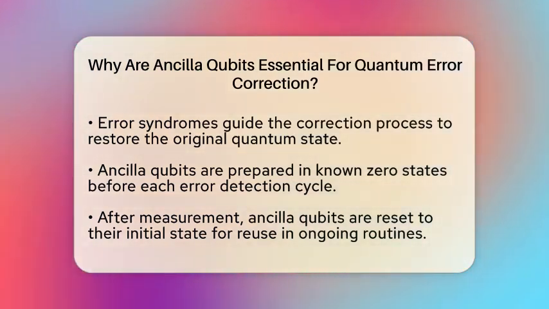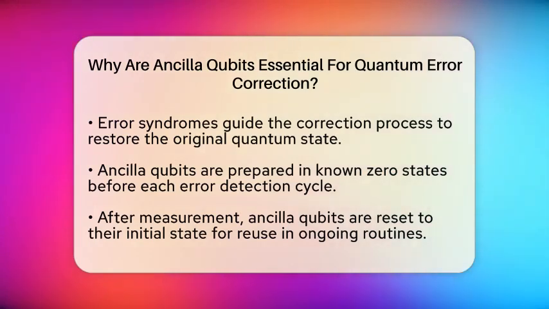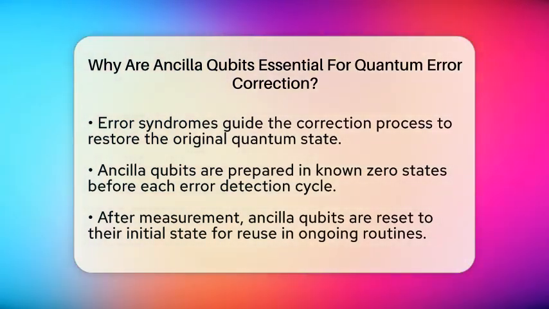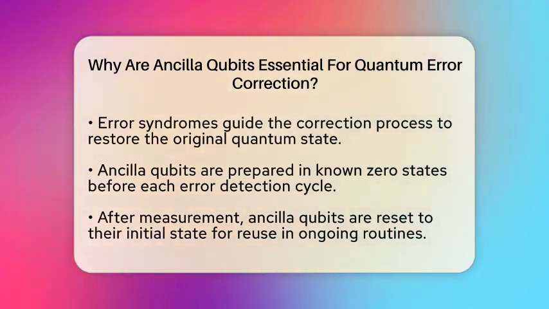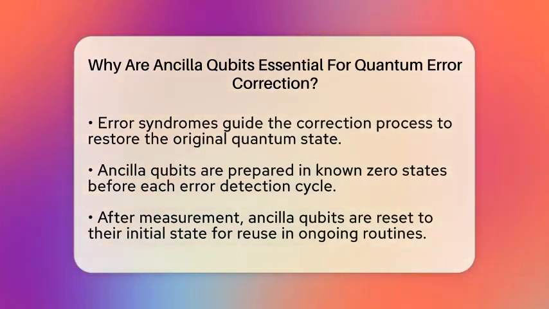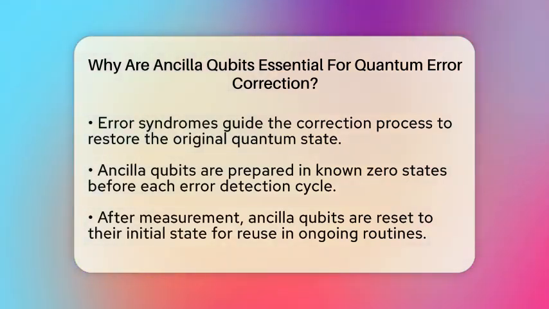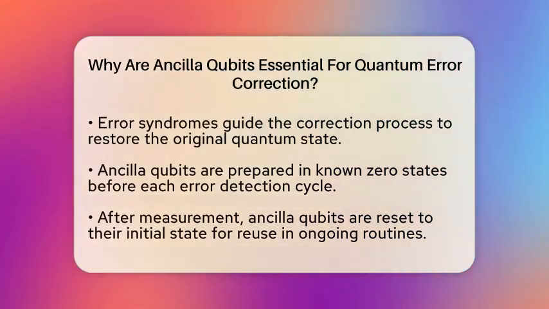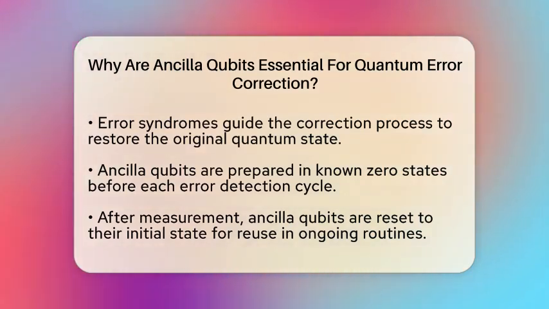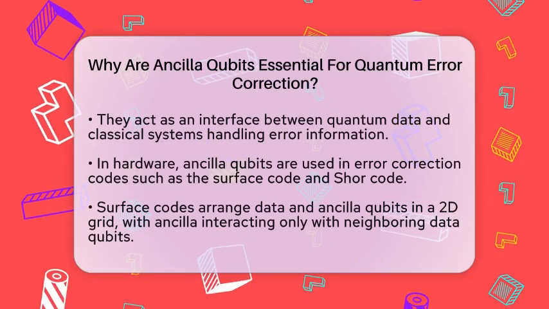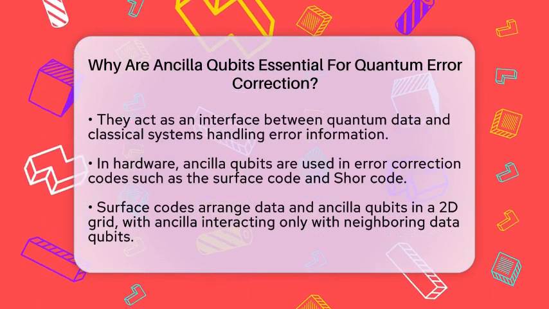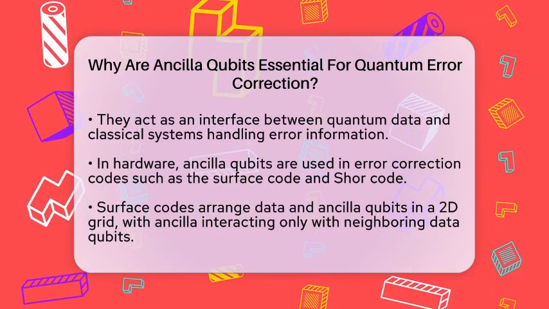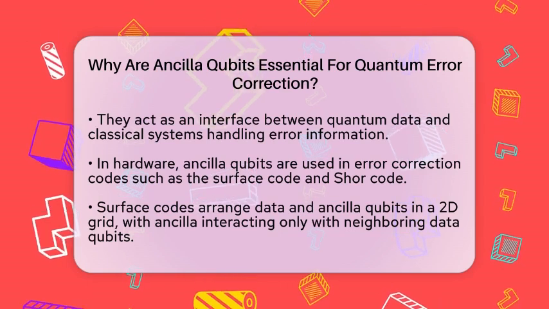Ancilla qubits are prepared in known states, usually called zero states, before each error detection cycle. After they interact with data qubits, measuring them gives us the error syndrome. We then use this information to apply the right correction, restoring the original quantum state. Once the measurement is done, Ancilla qubits are reset to their initial state so they can be used again in ongoing error correction routines. They act as a clean interface between the quantum data and the classical systems that process